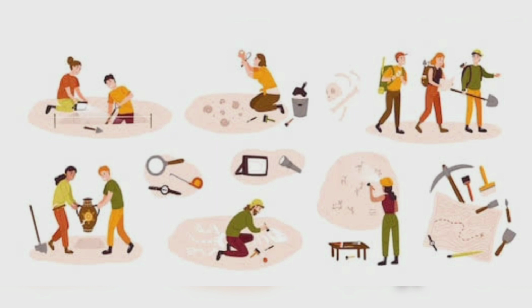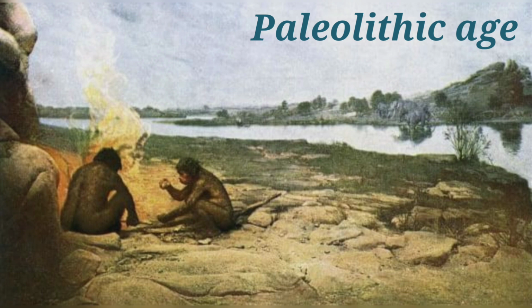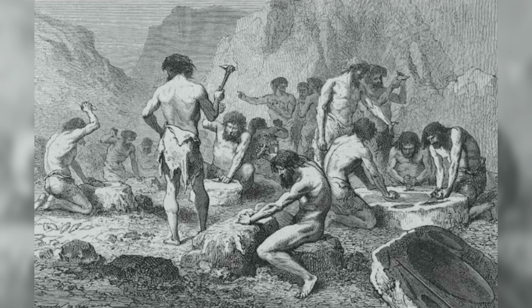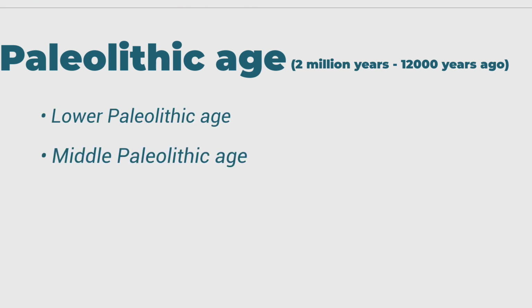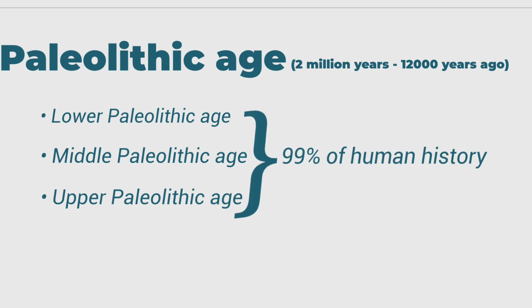Archaeologists have given lengthy names for the time that we are studying. They call the earliest period the Paleolithic or Old Stone Age. This comes from two Greek words, paleo, meaning old, and lithos, meaning stone. The name points to the importance of finds of stone tools. The Paleolithic Age extends from 2 million years ago to about 12,000 years ago. This long stretch of time is divided into the lower, middle, and upper Paleolithic Age. This long span of time covers 99% of human history.